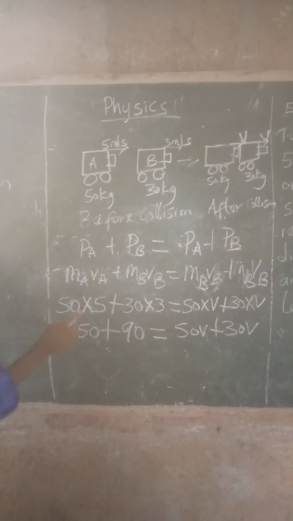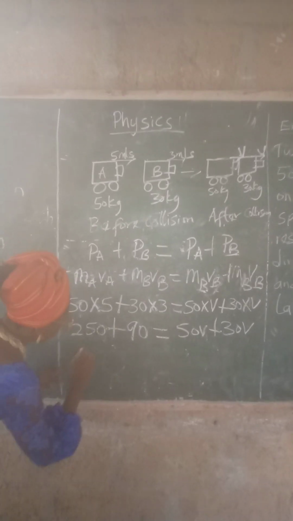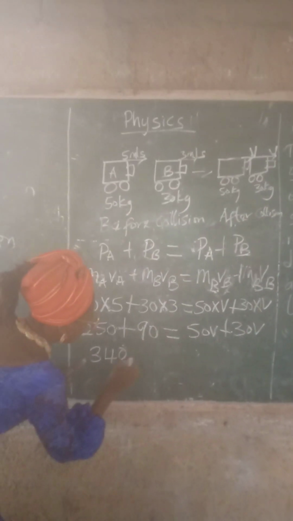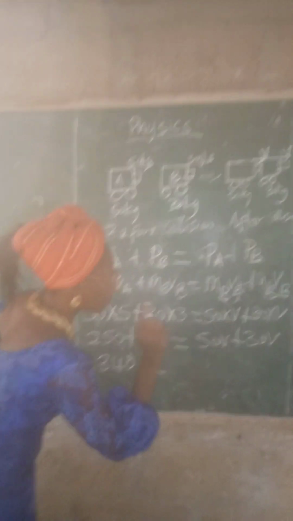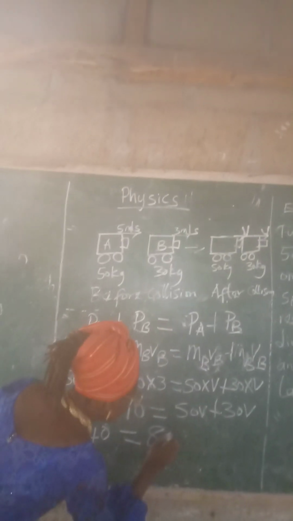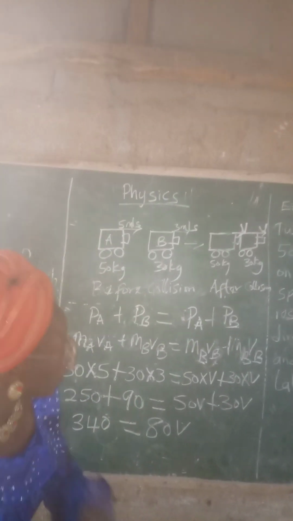Now, 250 plus 90 will give us 340. 340 is equal to 50V plus 30V. 50V plus 30V will give us 80V. We are looking for V.